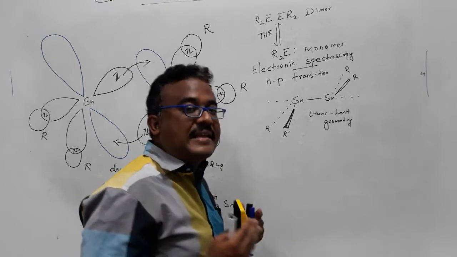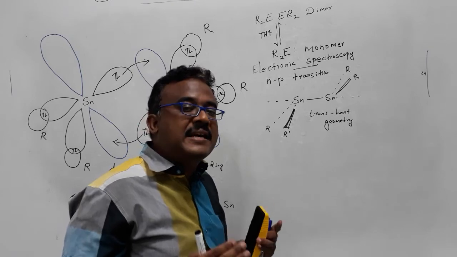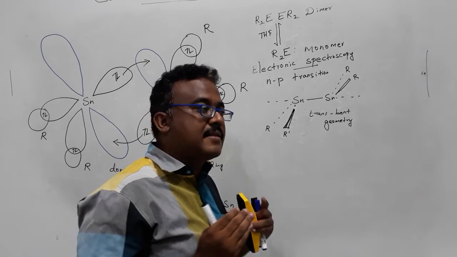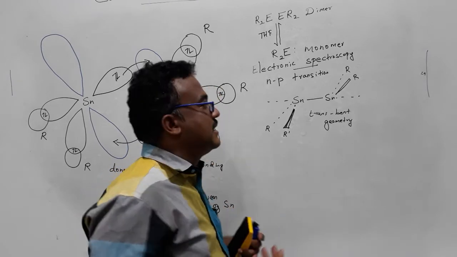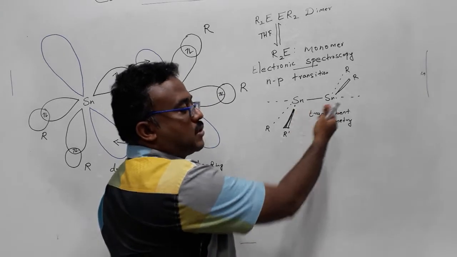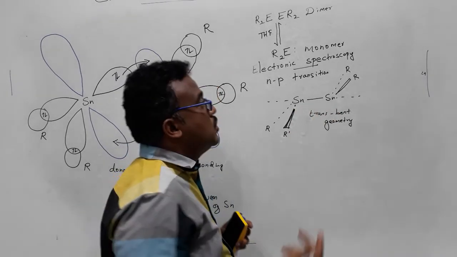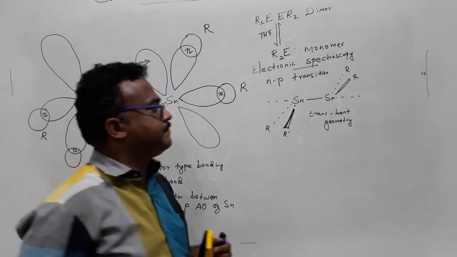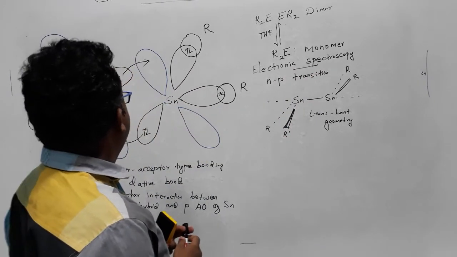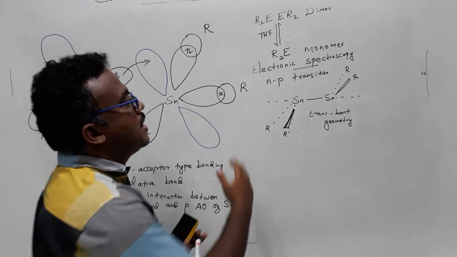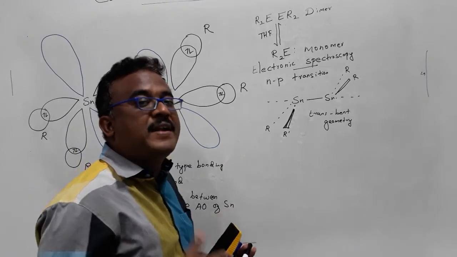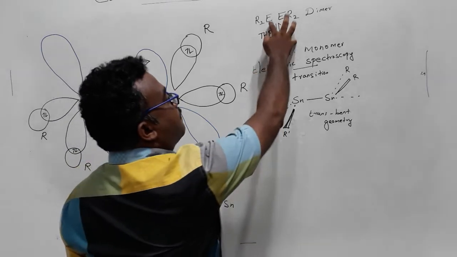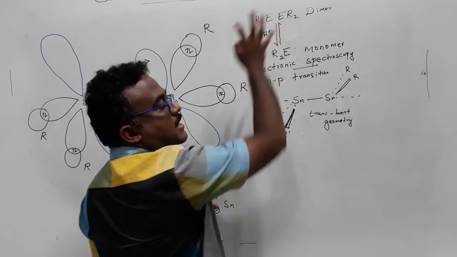Of course, the solid state can be confirmed easily by the single crystal X-ray diffraction technique. Once you have recorded the single crystal X-ray diffraction, you can get the solid state structure. The solution state you can confirm by electronic spectroscopy. Okay. So now, as I already said, the stability of the compound will differ by the type of E as well as R.